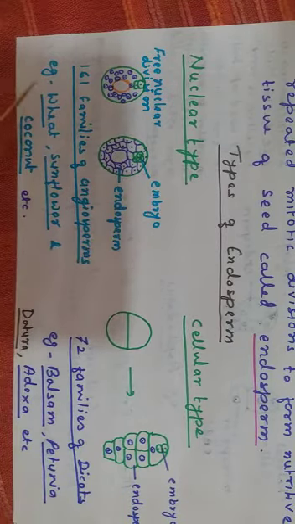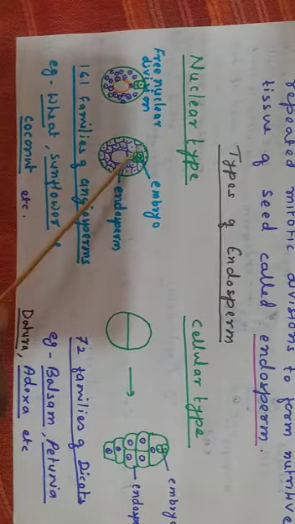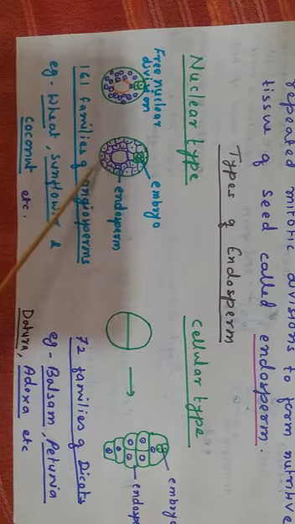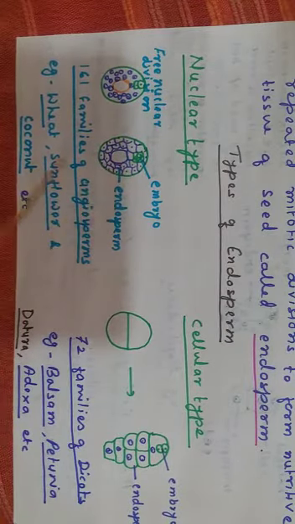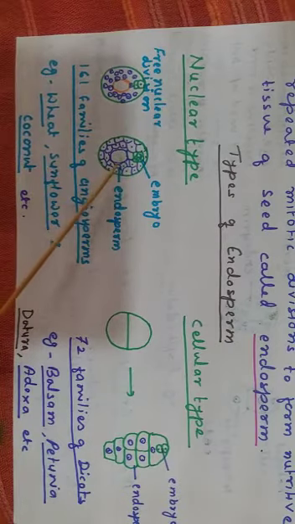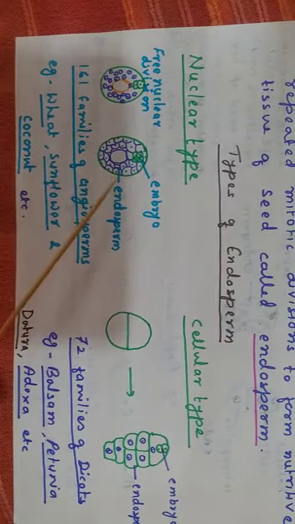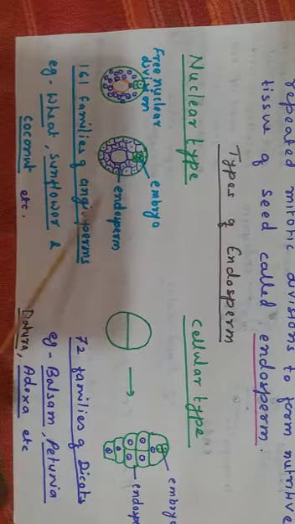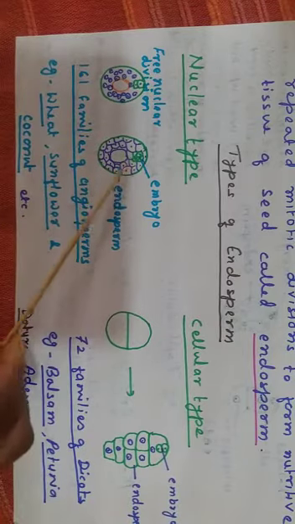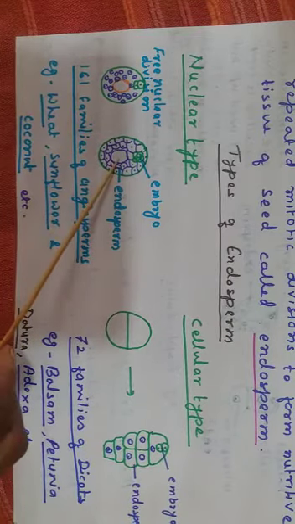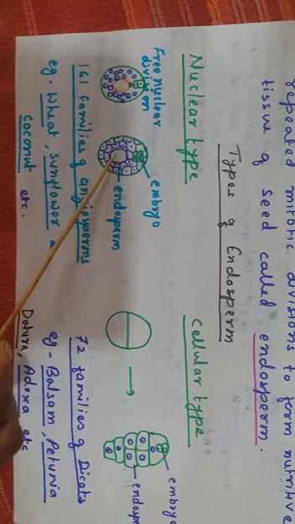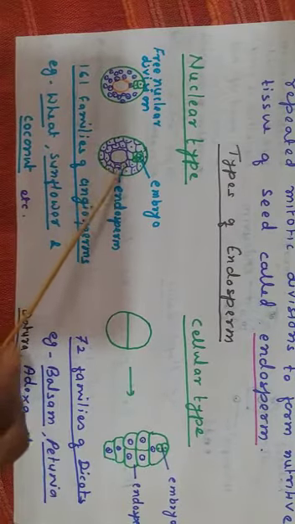Examples of nuclear type of endosperm are wheat, sunflower and coconut. In coconut, wall formation of endosperm takes place toward the periphery, and in the center free nuclei are present. So in coconut two types of endosperm are there: solid endosperm toward the peripheral side, the white colored solid endosperm found in the coconut seed, and free nuclear, that is liquid, endosperm. Liquid endosperm is present in the center.